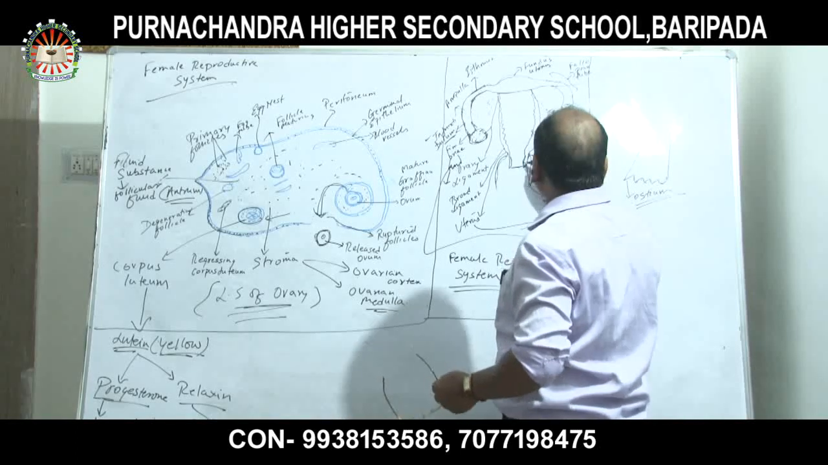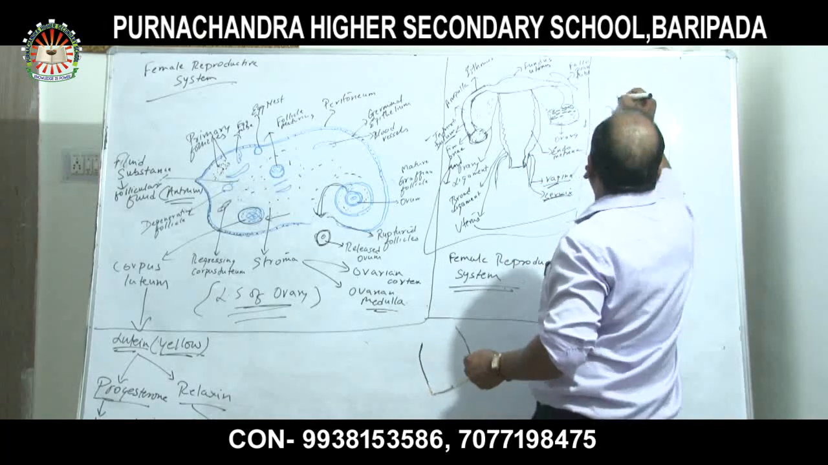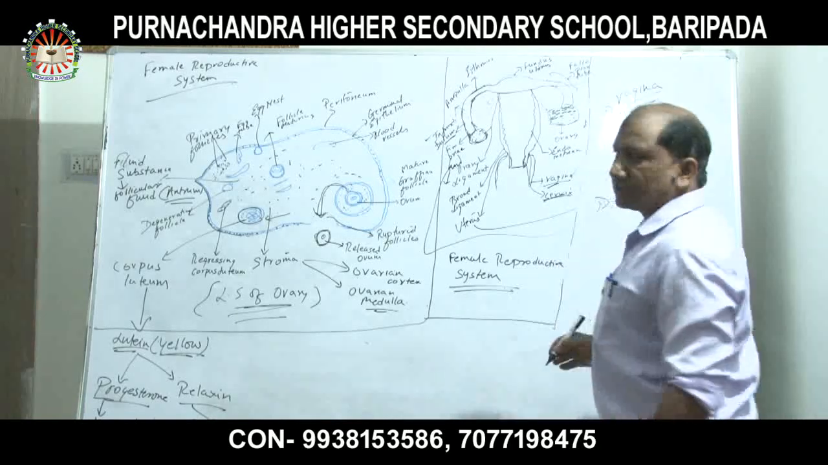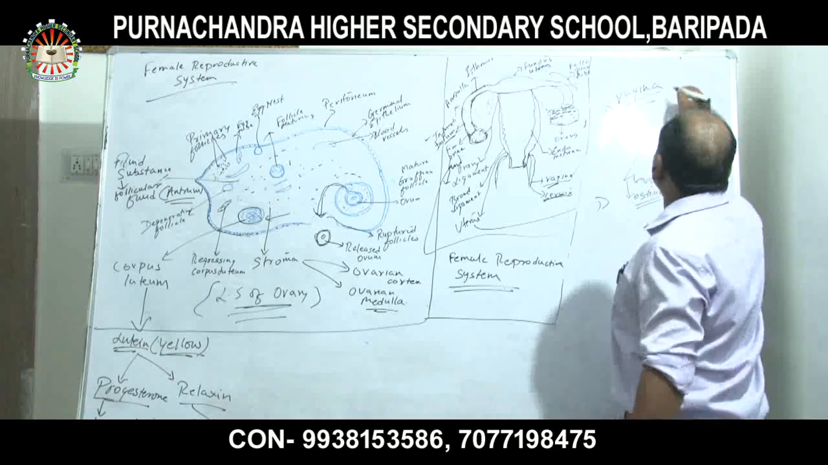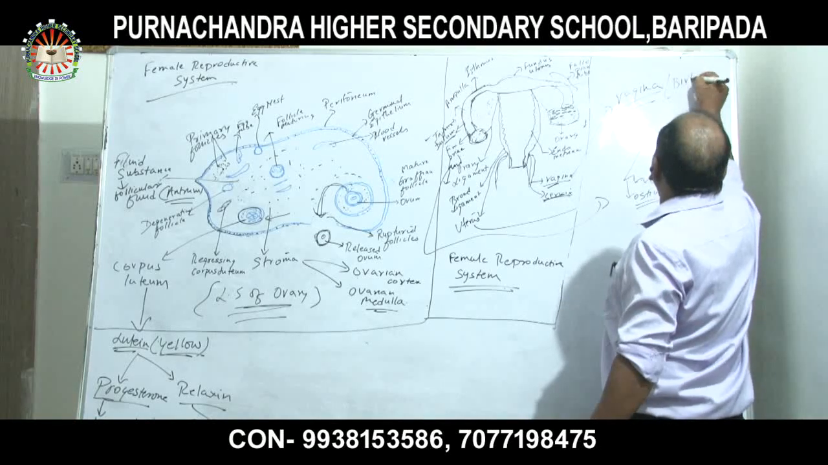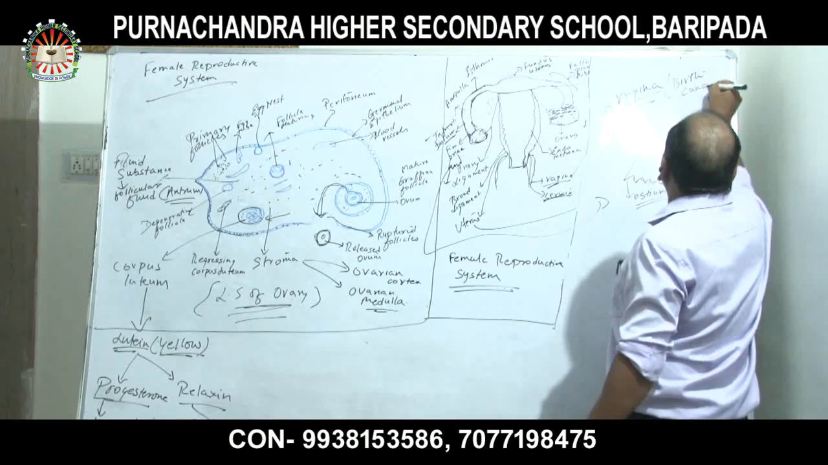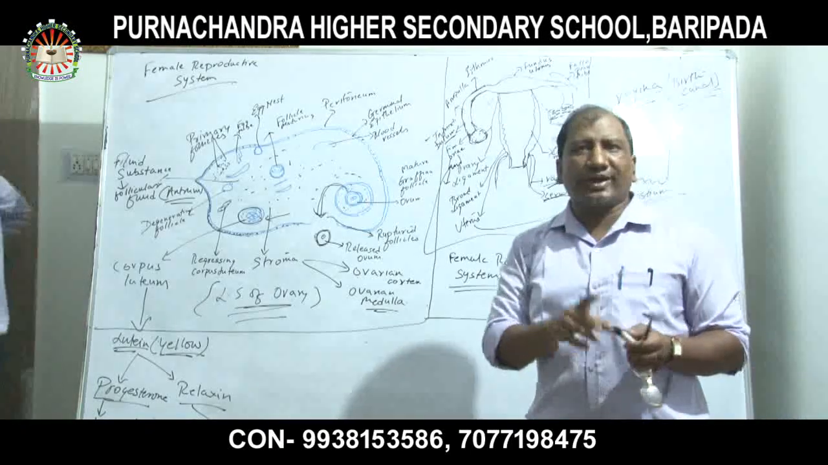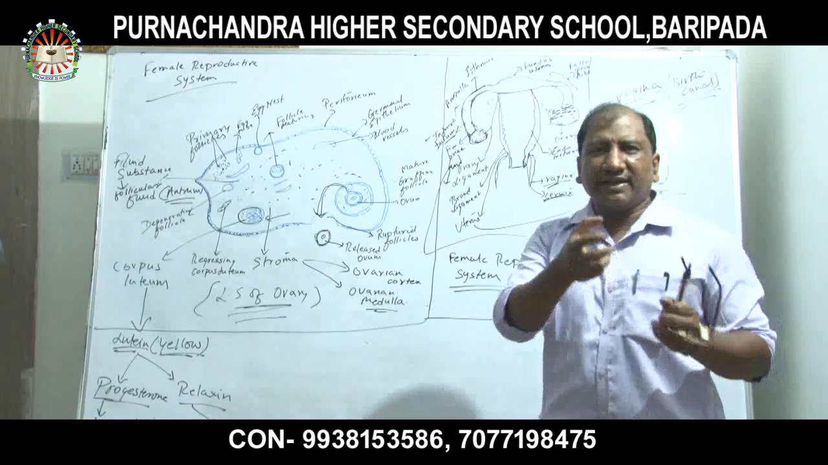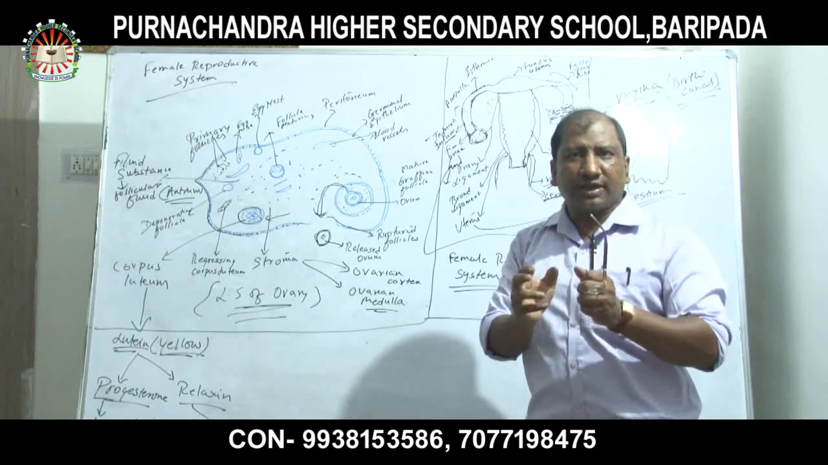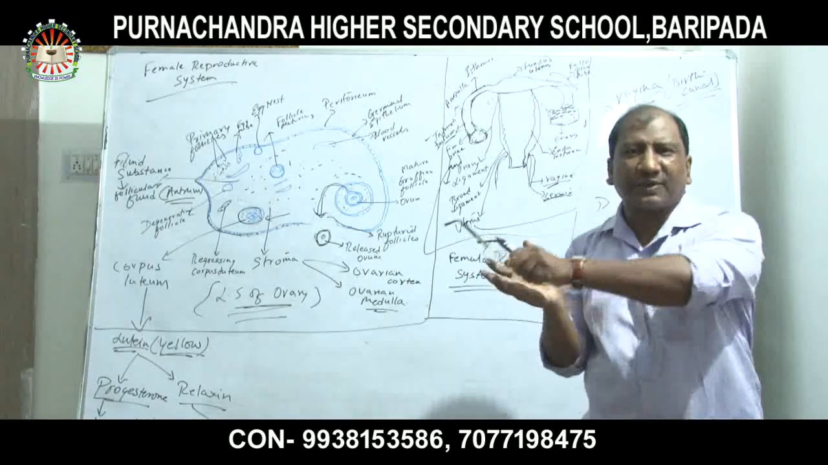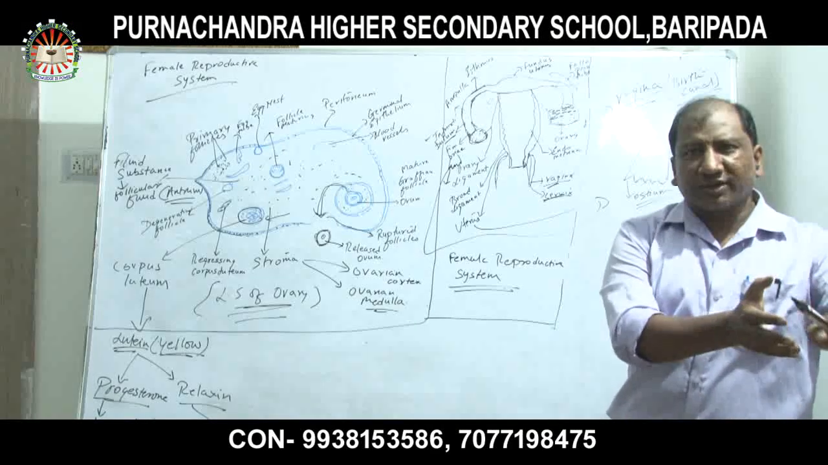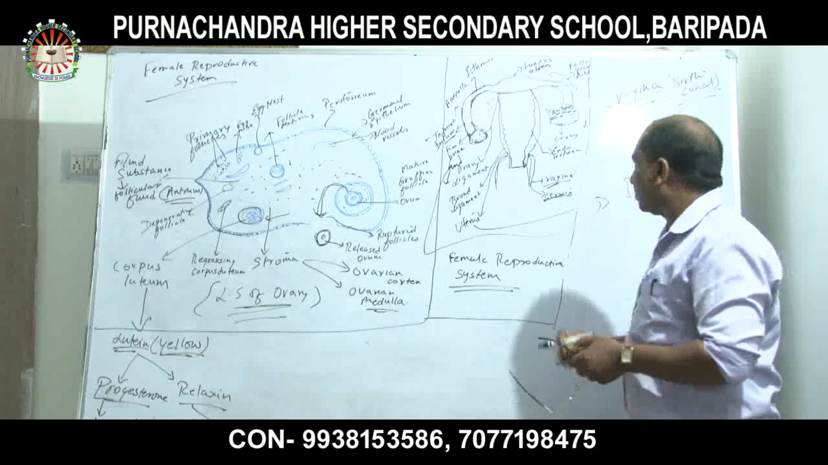Now, this is the vagina. What are the functions of the vagina? The other name of the vagina is the birth canal. The main functions of the vagina are to help the penis enter during sexual intercourse, and it also helps to expel the baby from the uterus. That is the function of the vagina.